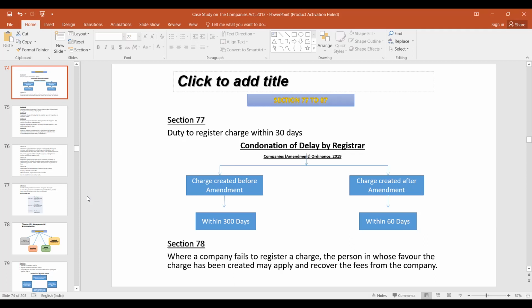Yes. And who will bear the cost of the fees paid to the registrar where registration is effected on the application of the person in whose favor the charge is created? The person in whose favor the charge is created shall be entitled to recover the fees from the company.